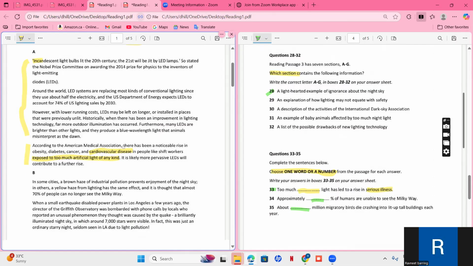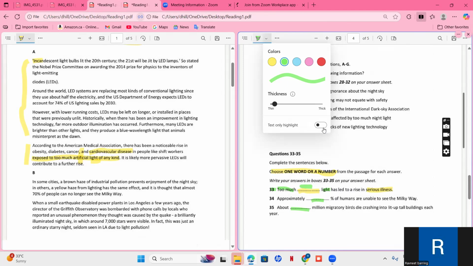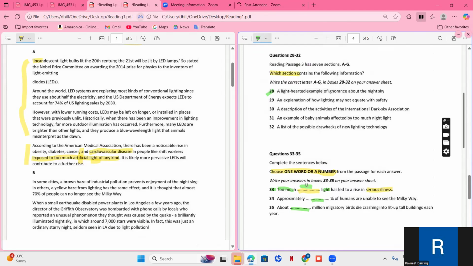According to the American Medical Research Association, there has been a noticeable rise in obesity, diabetes, cancer, cardiovascular disease, which means serious illness, in people like shift workers exposed to too much, here again, too much light. So there is light here and light there. What kind of light are they exposed to? The answer is artificial. So the first answer is artificial.